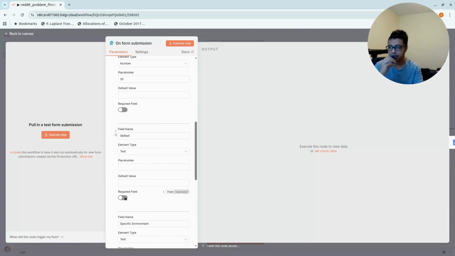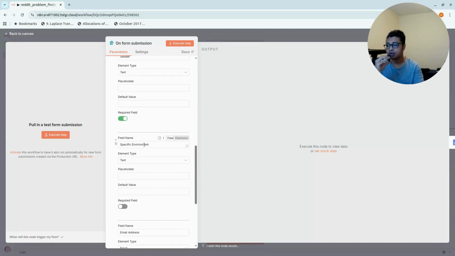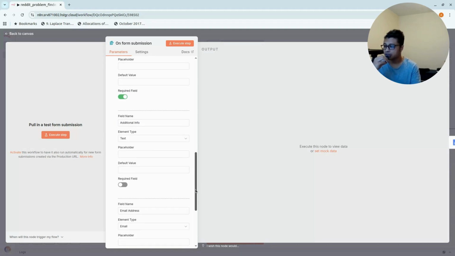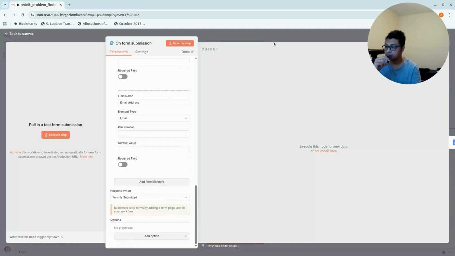So I think I'm gonna make it required for the field. And then the third one is specific environment. So I'm gonna change that into specific circumstances, or maybe just additional information. Okay. And what else? And then your email address, because you're gonna be sharing the generated document to your email address. Okay, I think that's all for this.